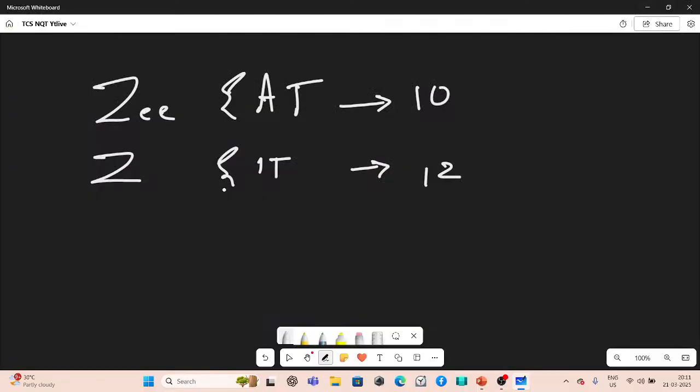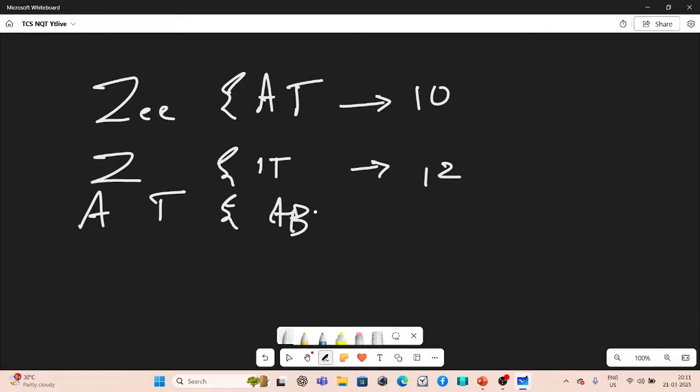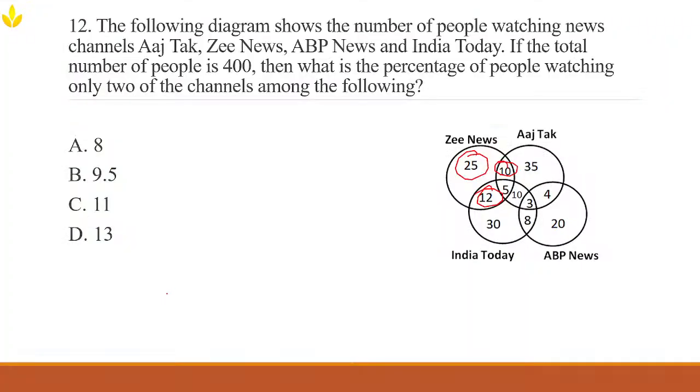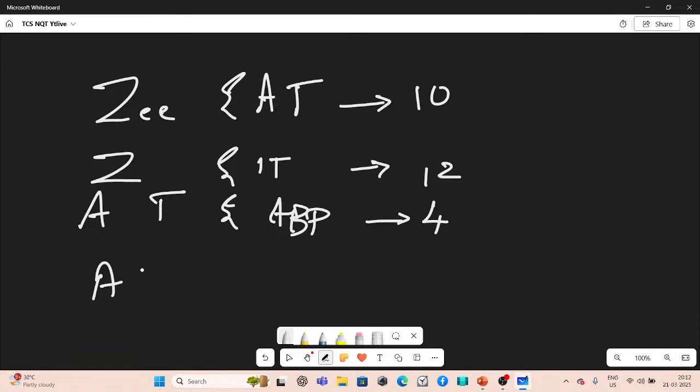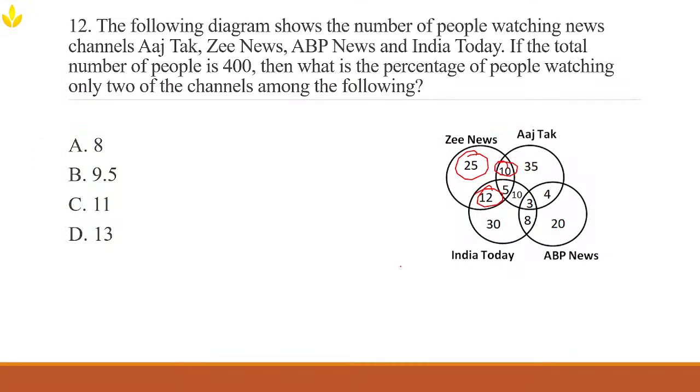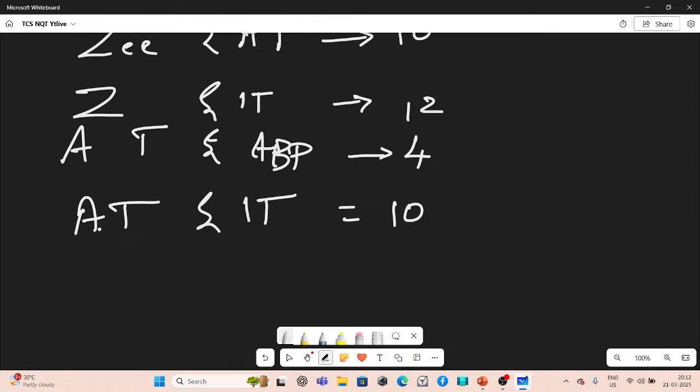Now, what do we have there? So we have Aaj Tak and ABP News, that we have four people. And Aaj Tak and India Today we have 10. And India Today and ABP News we have how much? 8. So India Today and ABP News we have 8.